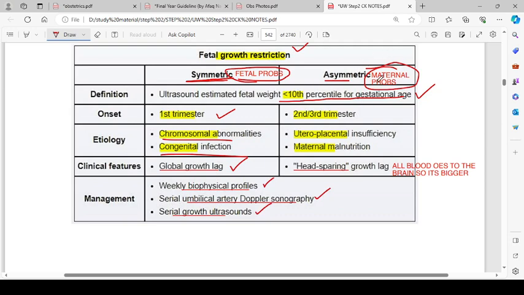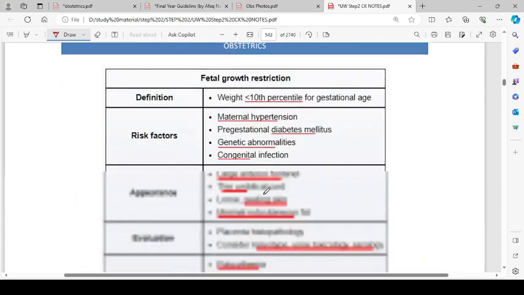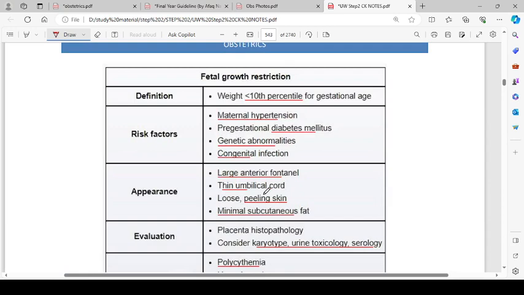In asymmetric fetal growth restriction, which happens in the second and third trimesters, there will be uteroplacental insufficiency and maternal malnutrition. The clinical features are head sparing growth lag, like all blood goes to the brain, so it's bigger. So there will be head sparing growth lag, while in the case of symmetric, there is global growth lag. And the management is the same: weekly biophysical profiles, serial umbilical artery Doppler sonography, and serial growth ultrasound.